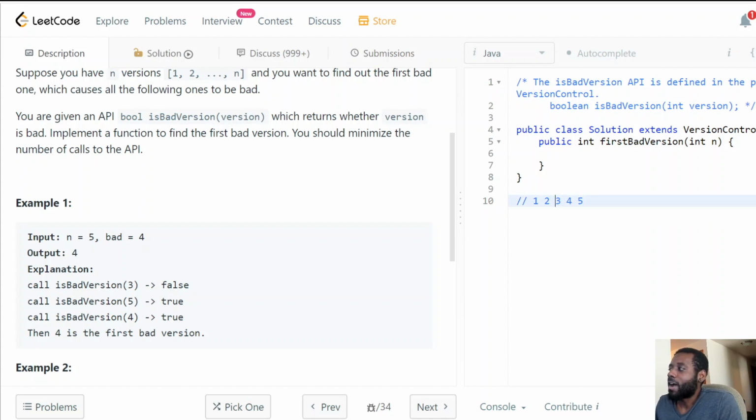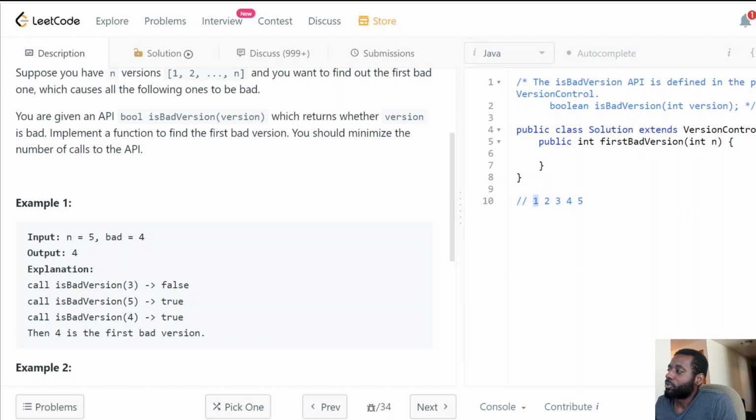So now I'm going to focus my energy on this range, because that's where the bad version might exist. I'm not going to worry about my right side. I'm going to focus on my left side and apply binary search on that and then make a decision. We check, is 1 a bad version? 1 is a bad version. That means I'm not going to worry about anything on my right side, so I'm going to focus my energy here.